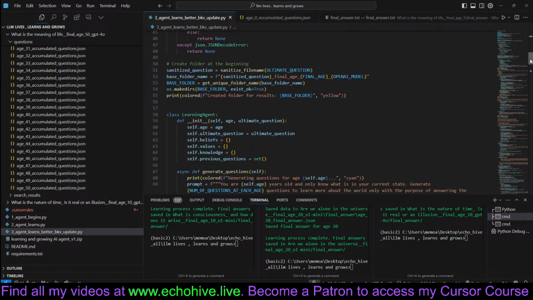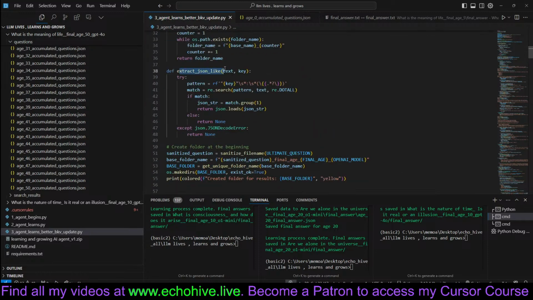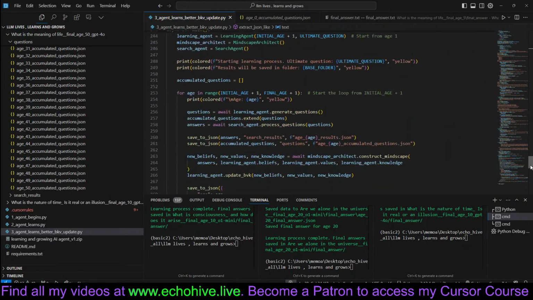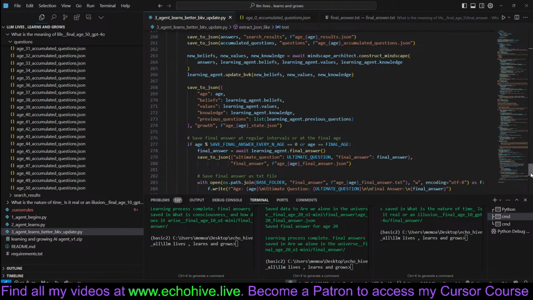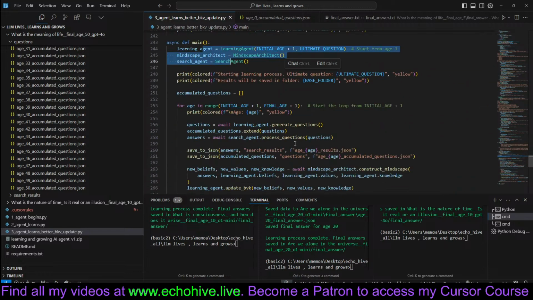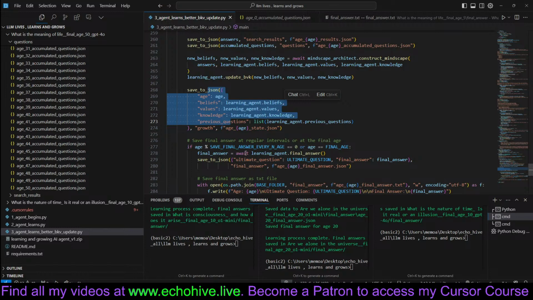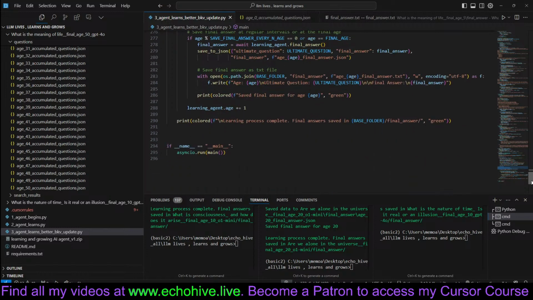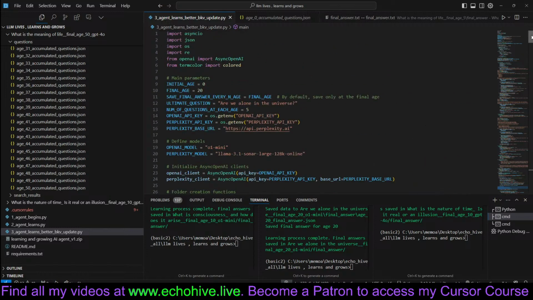The rest of the functions are pretty much just auxiliary functions, like trying to extract JSON and things like that. And the main function is pretty much just initializing it. It doesn't take in user input. We just save everything at the right times and things like that. Create the dictionaries, JSON, save it.